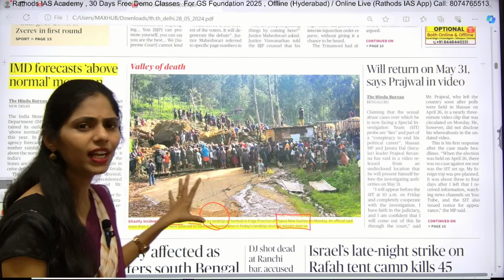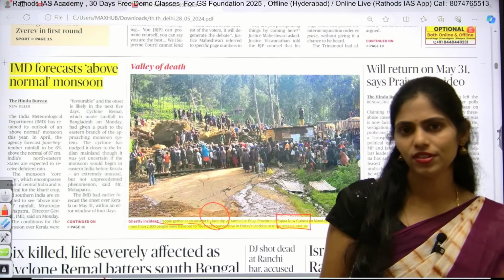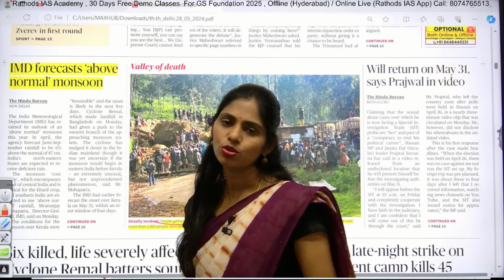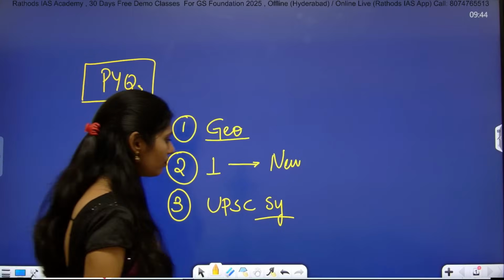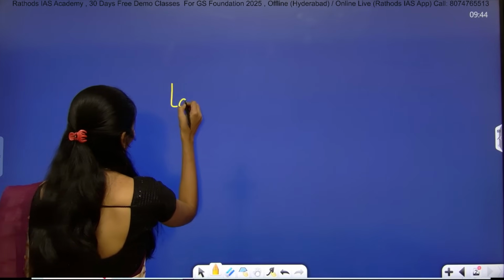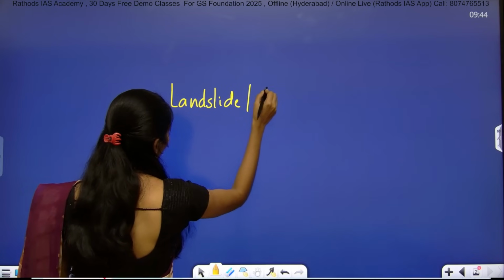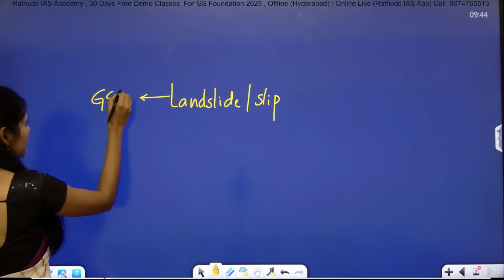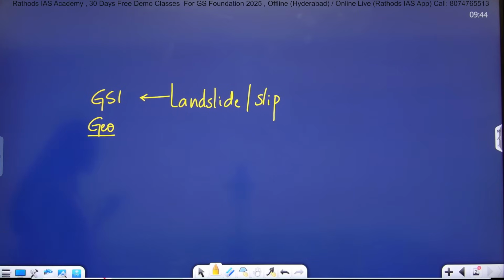This is very relevant from our examination point of view, because if you open your geography syllabus, you will have earth movements. In that we have rapid earth movements and slow earth movements. Okay, let us see the dimensions. This article on landslides or landslip is important for your GS paper 1 under geography, clear?